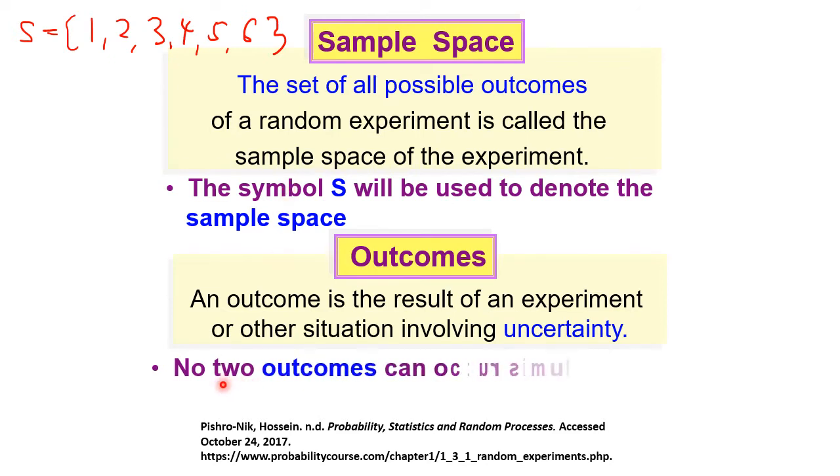Notice here, no 2 outcomes can occur simultaneously. For example, as I said earlier, we want to find the odd number. If we want to find the odd number, it cannot at the same time also be an even number. That means 2 outcomes cannot occur simultaneously. Okay, next term is event.